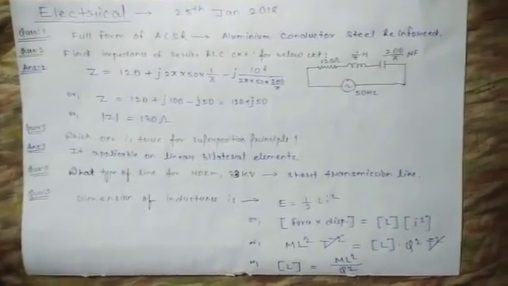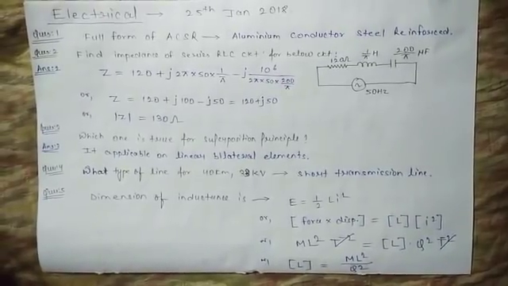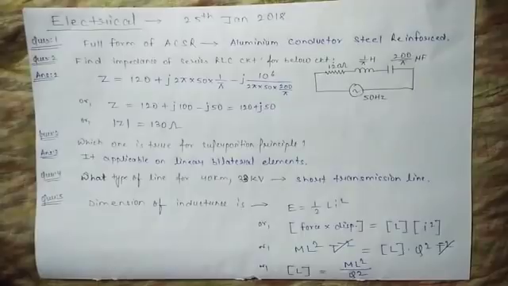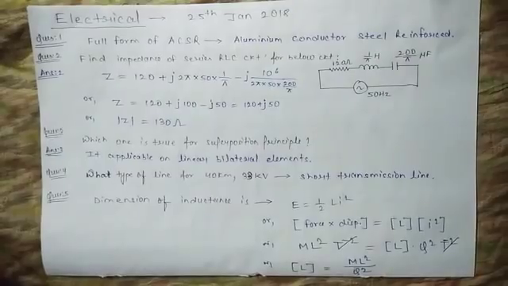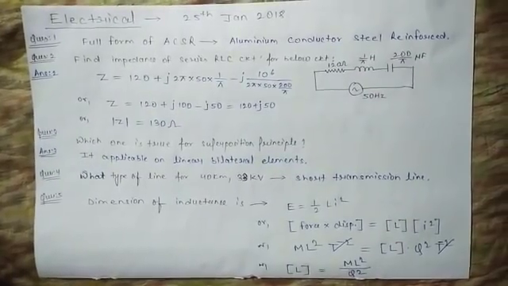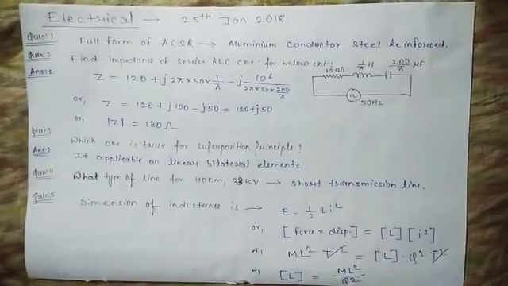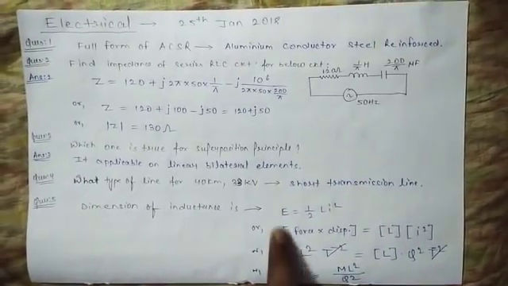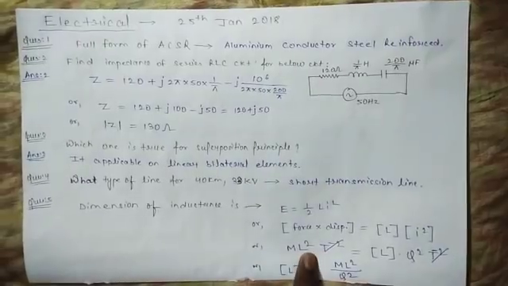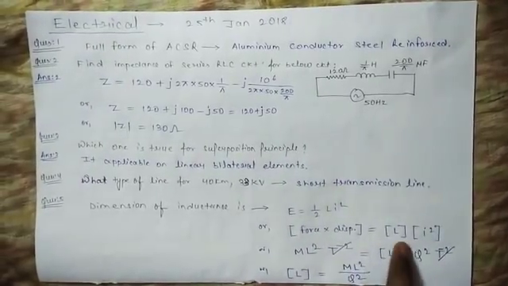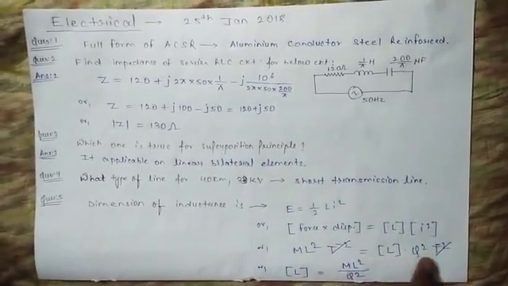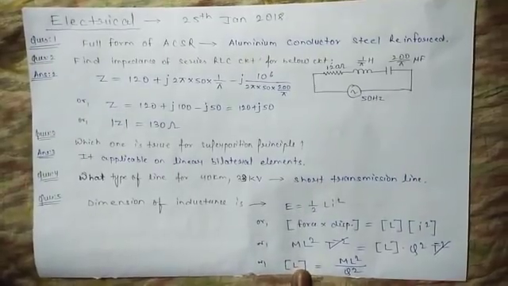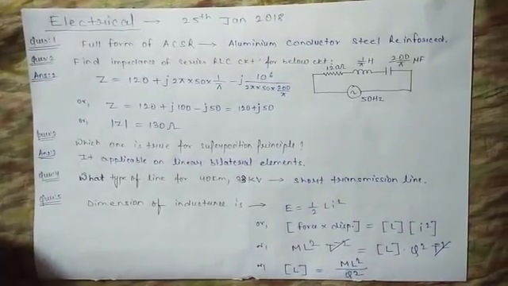One more question asked in the examination is the dimension of inductance. To come up with that answer, I chose a more appropriate way, that is E equals half L i square, which we all know is the easiest formula for finding the dimension of inductance. Energy is force into displacement, so I write the dimension of work, that is force into displacement, and here it is inductance, and the current is charge by time. From there I come up with the final inductance dimension, which is M L square by Q square. This is the fourth option in the given paper.